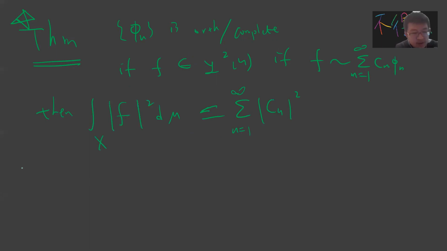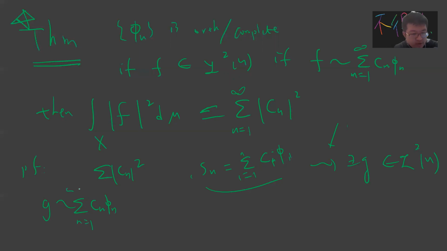So for the proof, you can first use Bessel's inequality and show that the sum of Cn square converges, and then you do the same thing. You just define Sn to be the sum of Ci phi i from 1 to n, and this is Cauchy. So by Riesz-Fischer, there is a function g in L square, such that g realizes all these coefficients, so g has the Cn phi n from 1 to infinity.